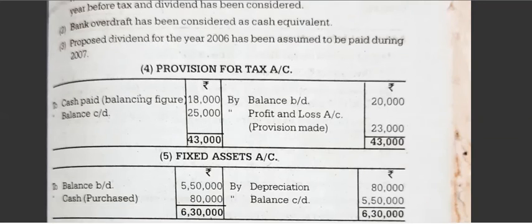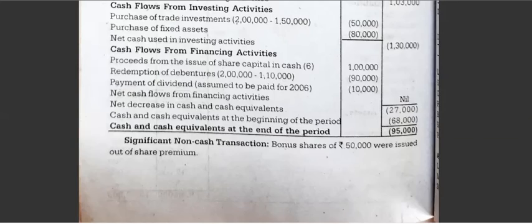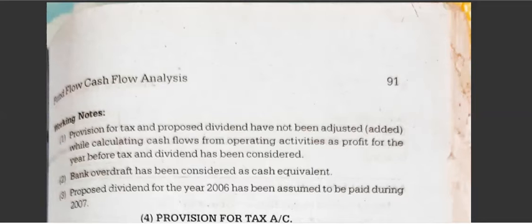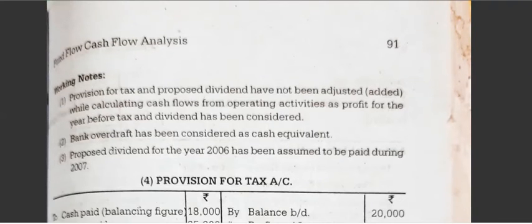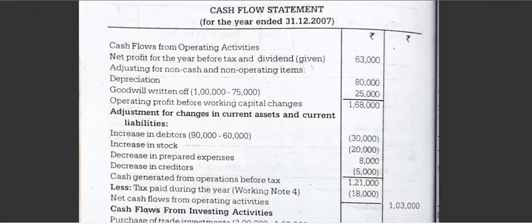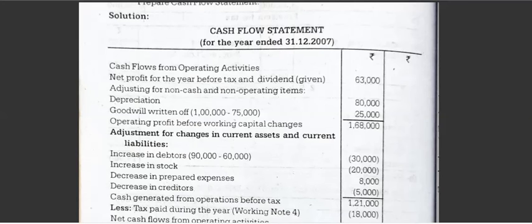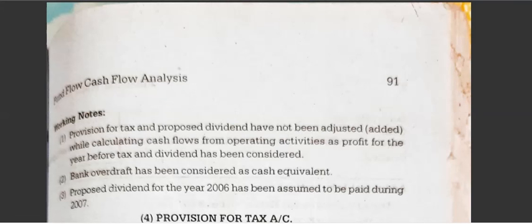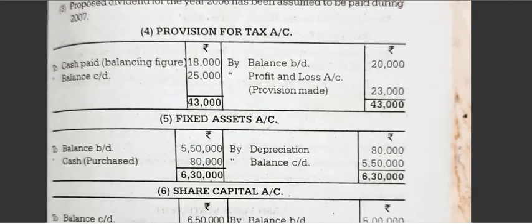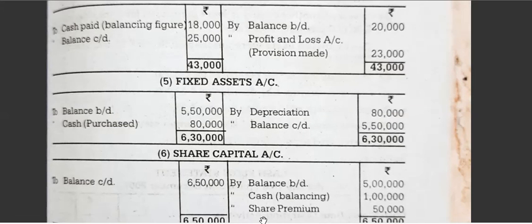By share capital, you can check here. You can check in this, it is given there. Share capital and bonus shares. By share premium 50,000.